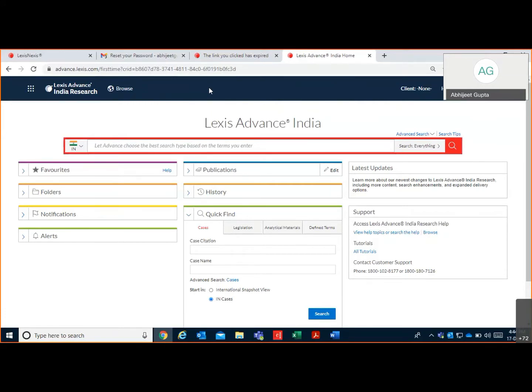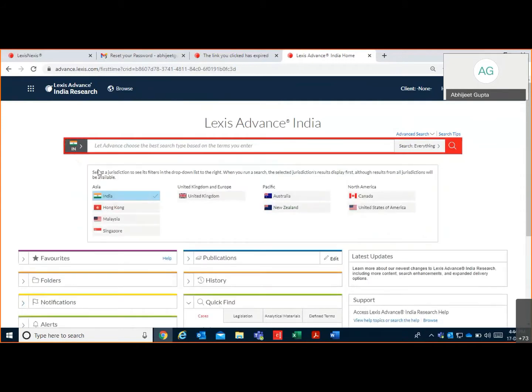So this is the home page, and here you can select your jurisdiction before you proceed to continue your search. In Lexis Advance we provide multi-jurisdictional search: India, Hong Kong, Malaysia, Singapore, UK, Australia, New Zealand, Canada, and United States.